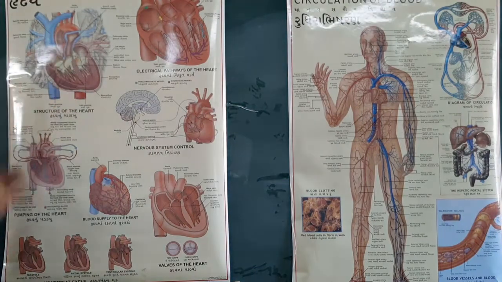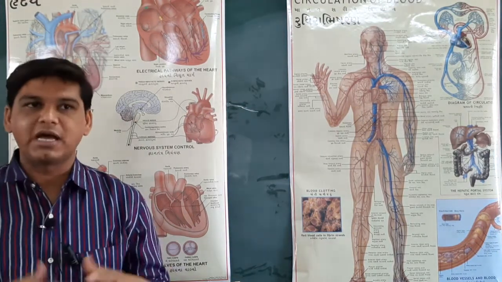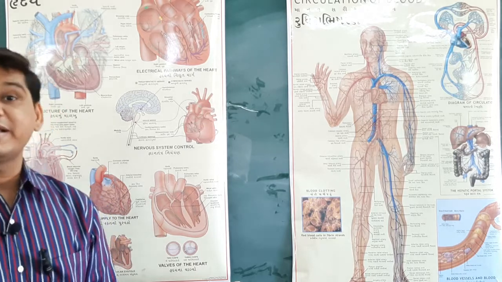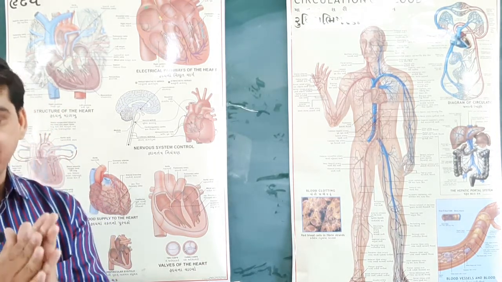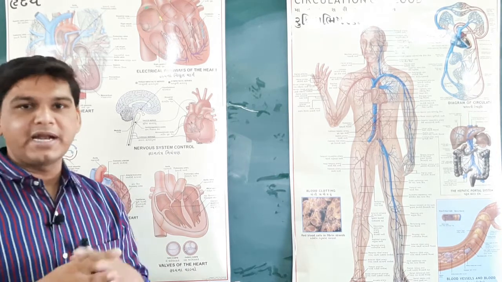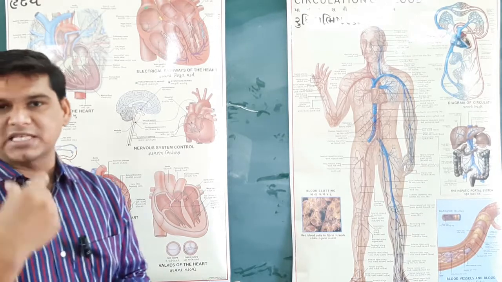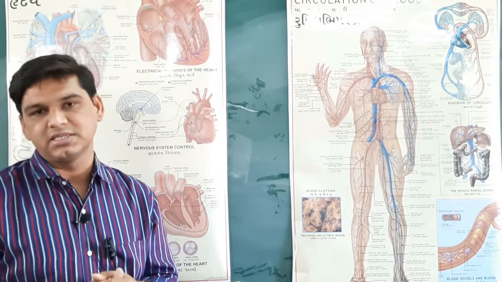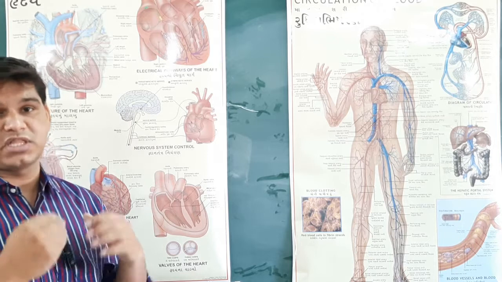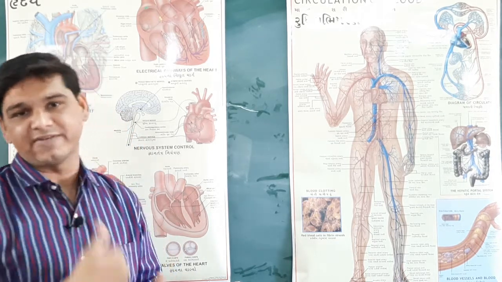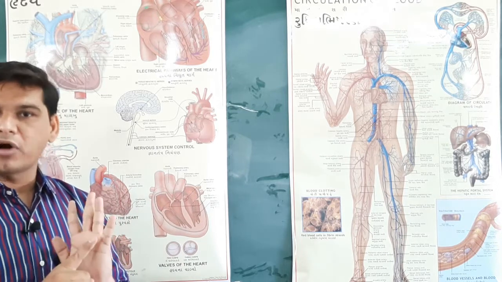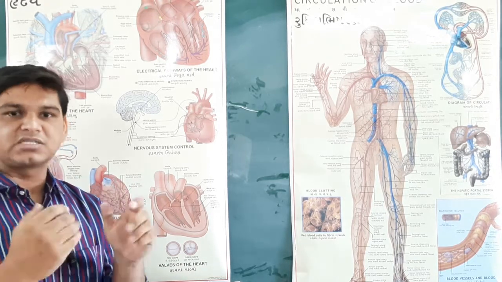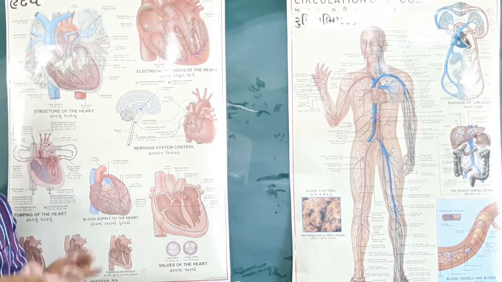Now, where is the human heart located in our body? The human heart is located in a small space between the 2 lungs, slightly towards the left side. Yesterday I explained the respiratory system, where the bronchi divide into the lungs. In the small space between the lungs lies the human heart, slightly on the left side. Simply remember: the human heart is conical in shape, its size is like a closed fist, and it is located in a very small space between the 2 lungs, slightly towards the left side. That is its location.